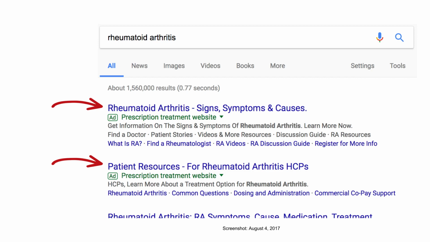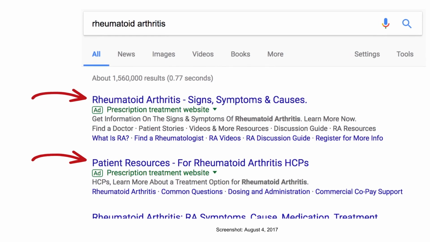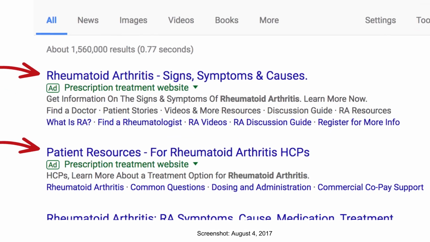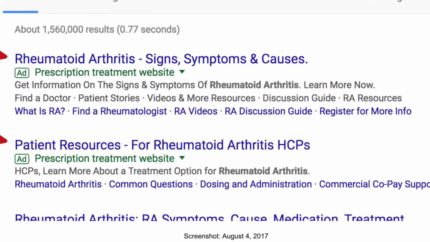Amgen has different ad groups for rheumatoid arthritis, so while they do have an ad targeted towards patients, it didn't show up in this particular search. We're going to focus on DTCPA first, so let's take a closer look at AbbVie's ad.